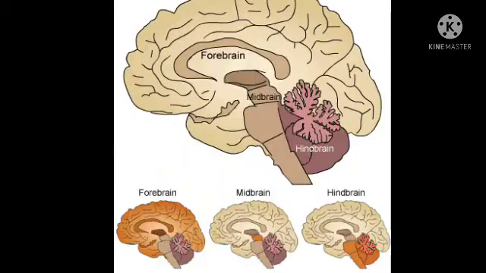First one, forebrain. It consists of cerebrum and olfactory lobes. Cerebrum is the thinking part of brain and controls voluntary actions. Second one is midbrain. It controls involuntary actions. And the third part is hindbrain. It also controls involuntary actions along with midbrain.